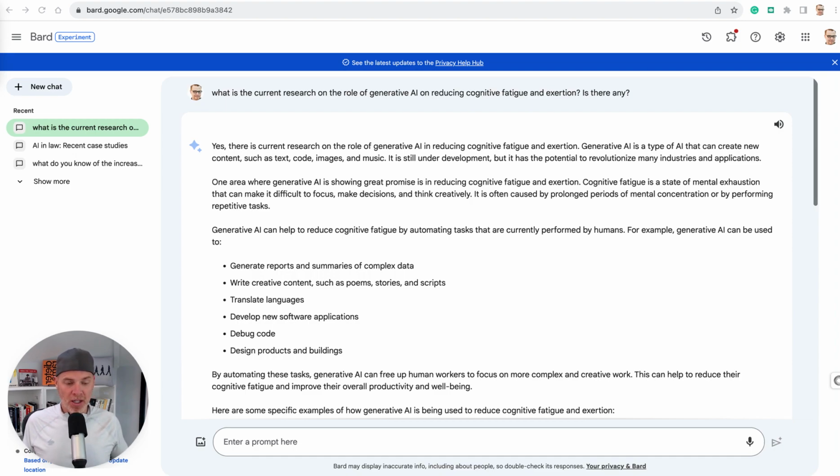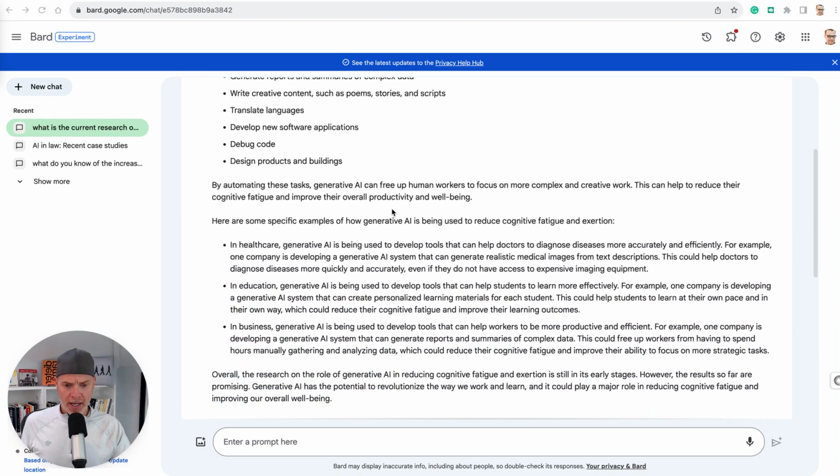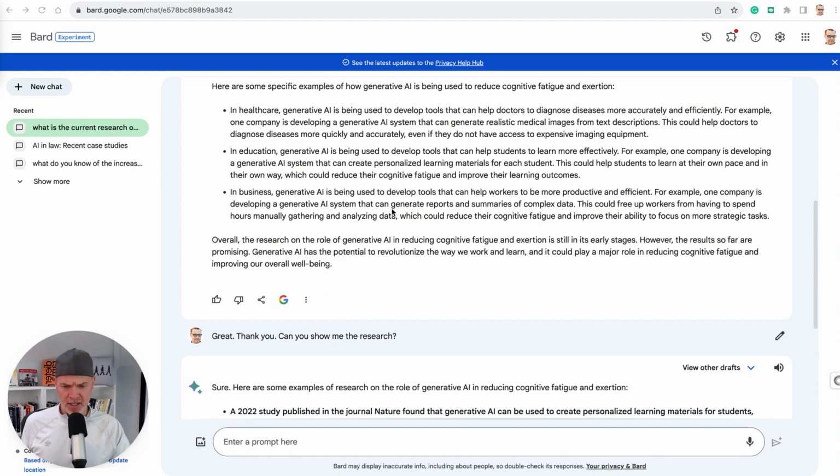And so I was on there recently and I noticed something else that really caught my eye. So I wanted to share it with you because I think this is really fascinating. It shows the power of having these models directly attached to an internet browser. So here you can basically see I was doing some research on the impact of using generative AI to reduce cognitive fatigue. That's an area of research I'm active in and continue to look at. So I asked it, what's the latest research, just an example.